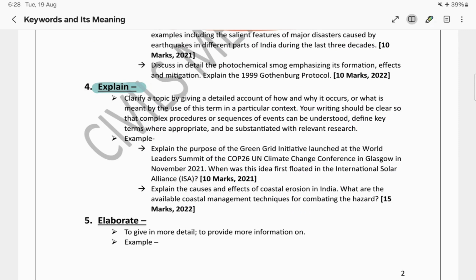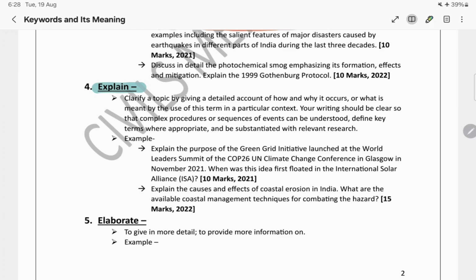But explain is slightly more than that. How come? Now over here you are not only telling what, but also why and how, so that it will be crystal clear to even a layman, so that even a layman can understand.